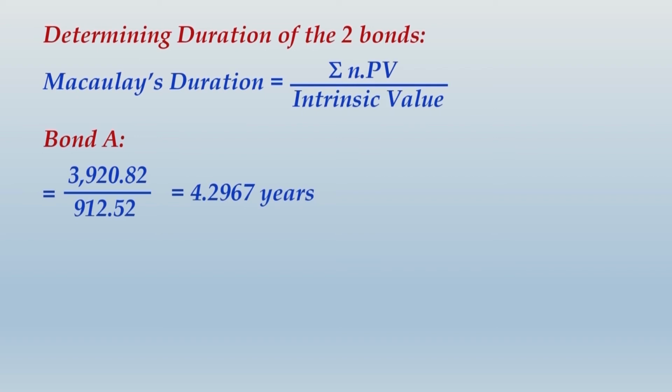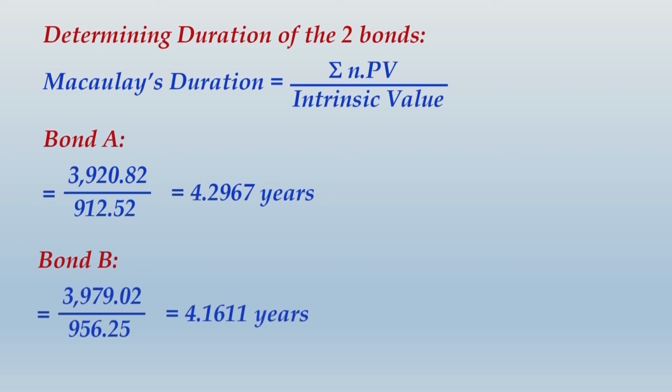912.52. The duration of bond A comes to 4.2967 years, and then similarly for bond B it comes to 4.1611 years. Once we get the duration of these two bonds, their weighted average will give you the duration of the bond portfolio. But before we do those calculations, write up what you find on screen and then we move ahead.